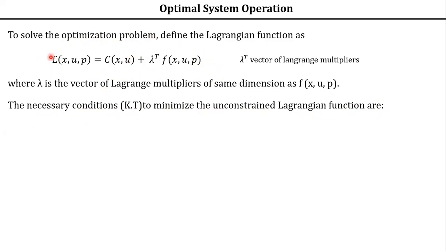Now we have to minimize this unconstrained Lagrangian function by applying Kuntakar conditions. KT means Kuhn, K means Kuhn, Tucker. Kuntakar conditions.